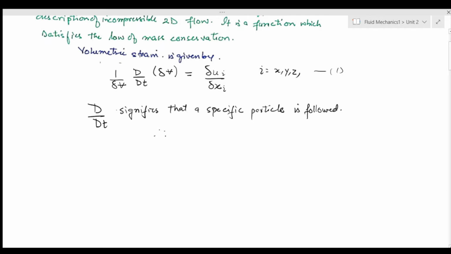Now that particle, we know about it that its volume would be inversely proportional to density. If volume of that particle is increasing, then density would decrease. We know about that for a single particle. If I consider these equations 1 and 2, then I can write my equation 1 as this.